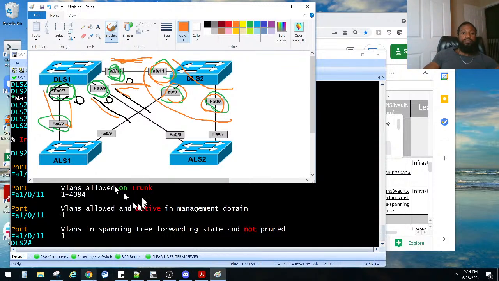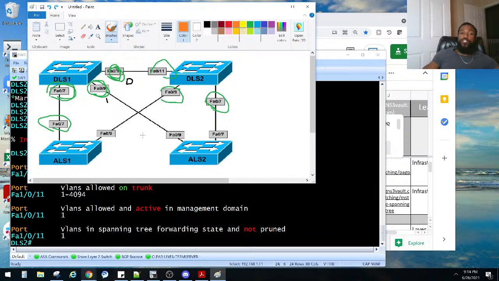All right, so all these trunks that we created here were formed automatically. And for security reasons, you want to turn that off. Like what Sam said, the way to turn it off is switchport mode nonegotiate. That turns off Dynamic Trunking Protocol, right?